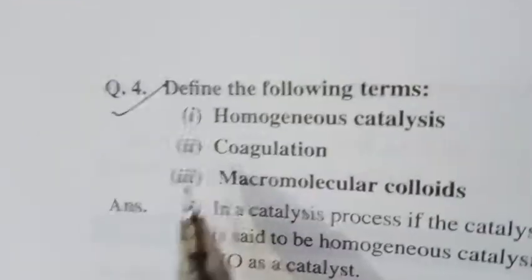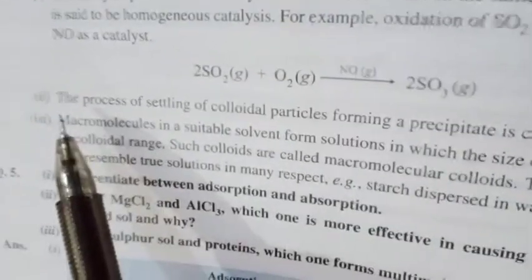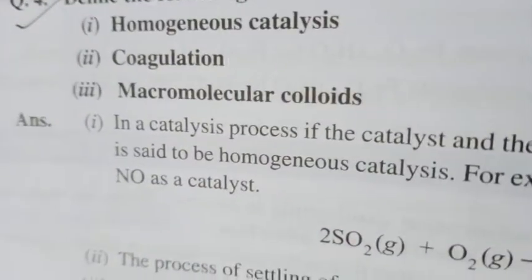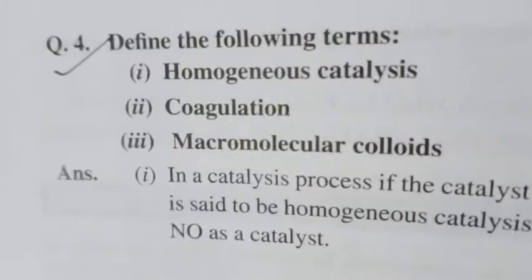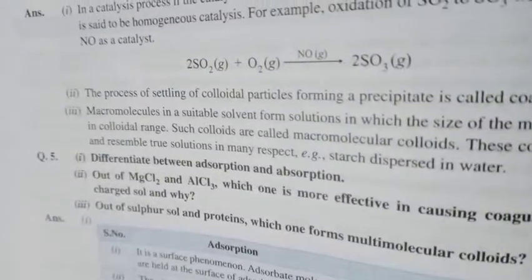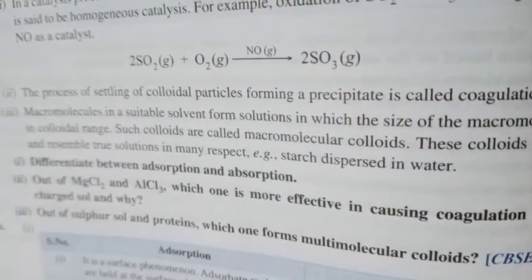Second question is coagulation. Coagulation is the process of settling of colloidal particles, forming a precipitate. Third is macromolecular colloid. Macromolecular colloids in a suitable solvent form a solution in which the size of the macromolecule may be in the colloidal range. And the typical examples are the colloidal solution of starch, colloidal solution of protein, etc.